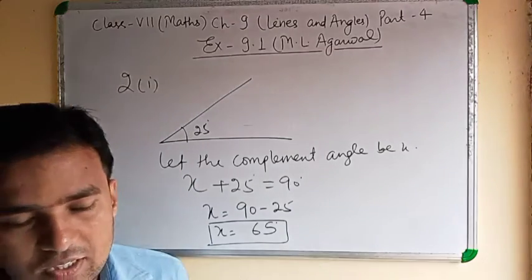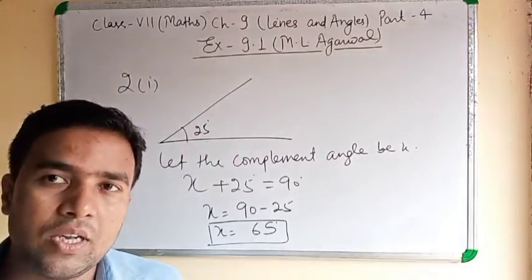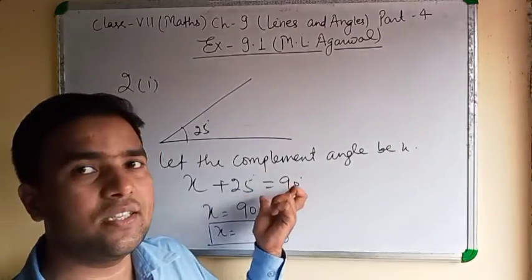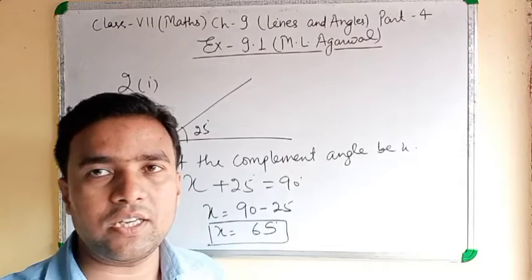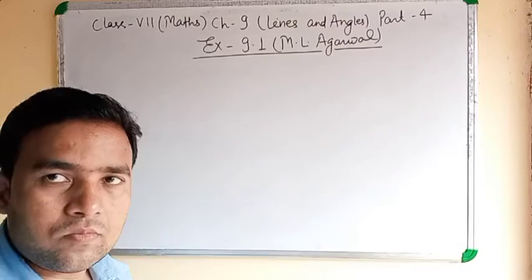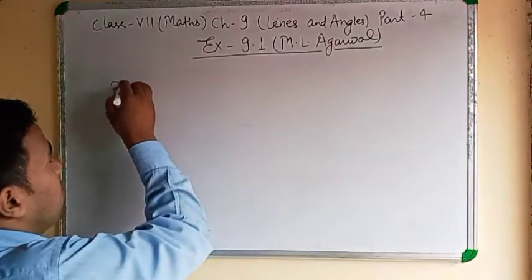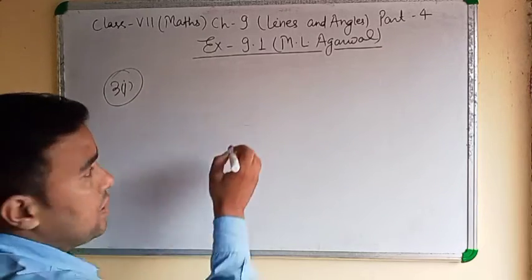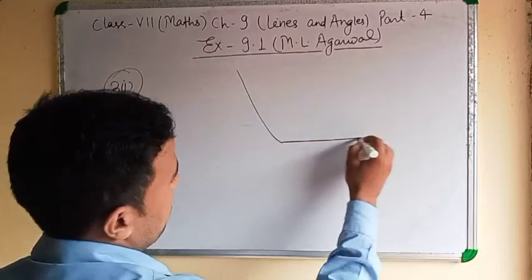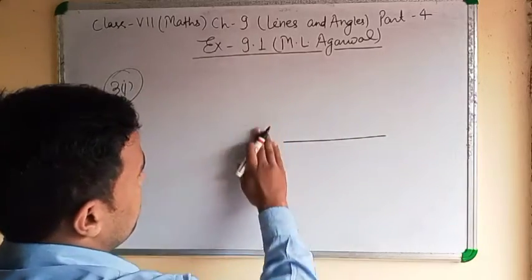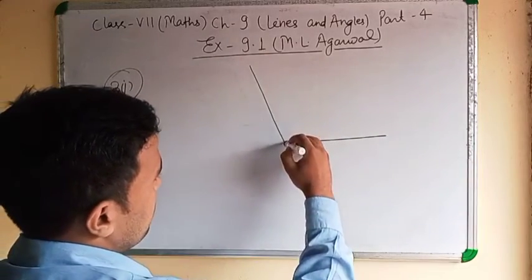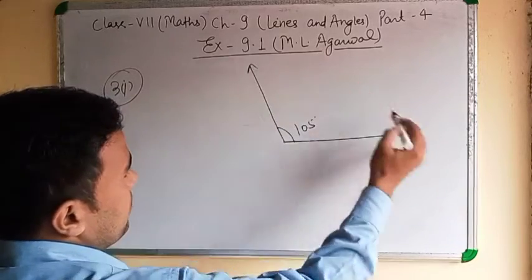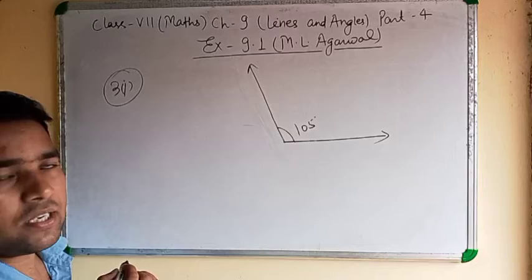Question number 3, find the supplement of each of the following. In supplement, the sum of two angles is 180 degrees, that is supplementary. Note this down. Question number 3, first angle given is 105.